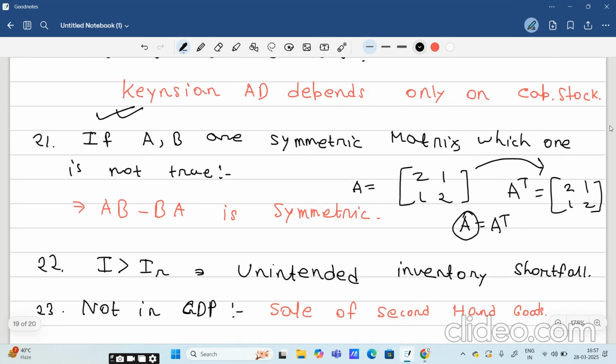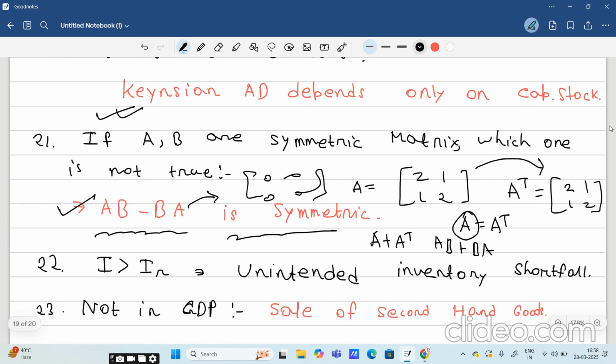So there are 4 statements given about this: if A and B are symmetric matrices, then A plus A transpose is symmetric, AB plus BA is symmetric. All of this type of statements were given, and you have to pick the wrong statement. So the wrong statement was this one: AB minus BA is symmetric. It is not symmetric. If you do AB minus BA, it will come as 0, 0, 0, 0. That means all the elements are coming out as 0. So that is not a symmetric matrix.